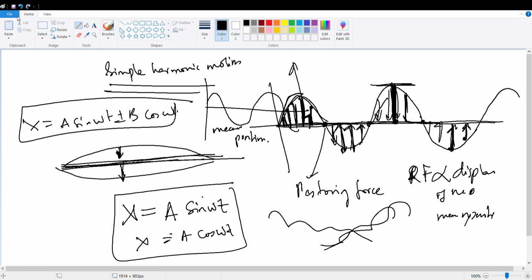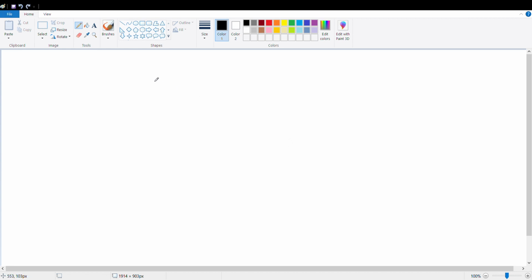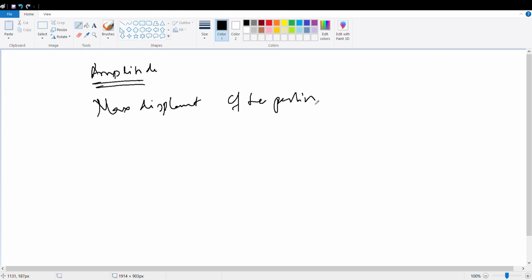Okay, let us go to the next topic. What is amplitude? The maximum displacement of the particle from its mean position.